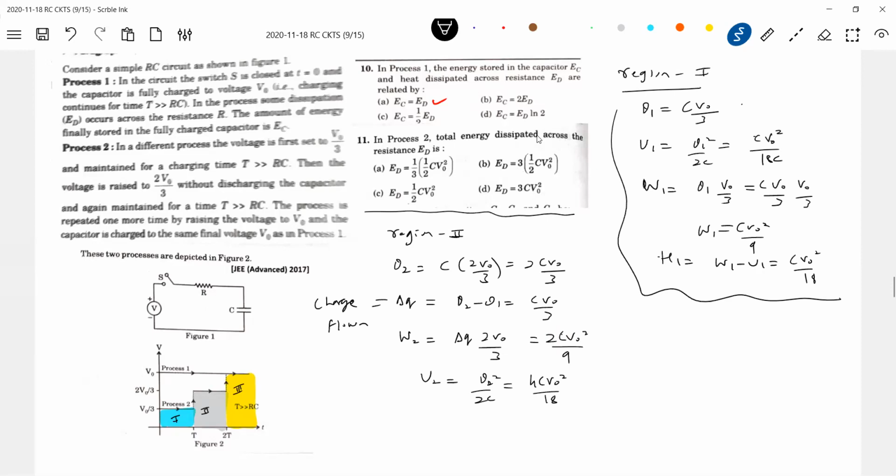What is the heat generated here? Heat generated should be work done by the cell minus energy stored in the capacitor.